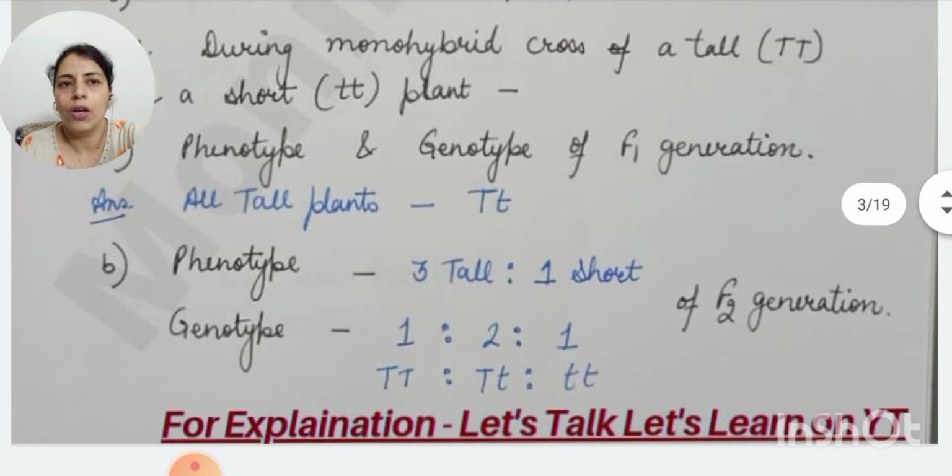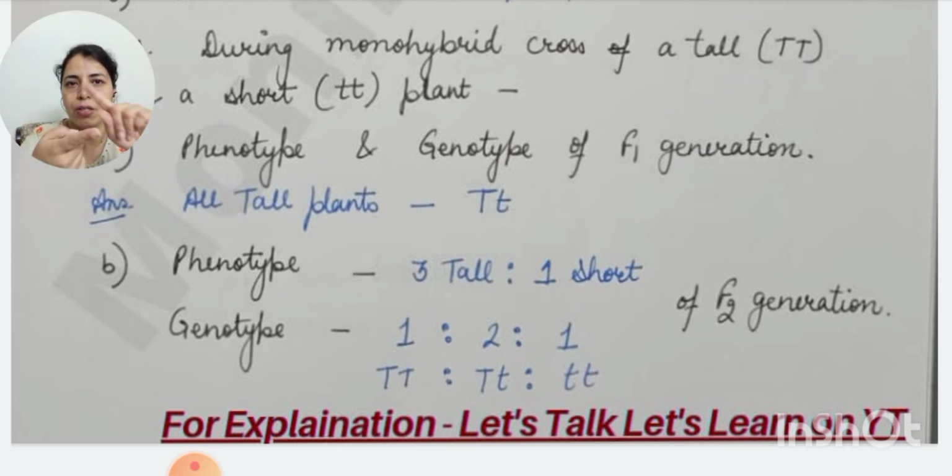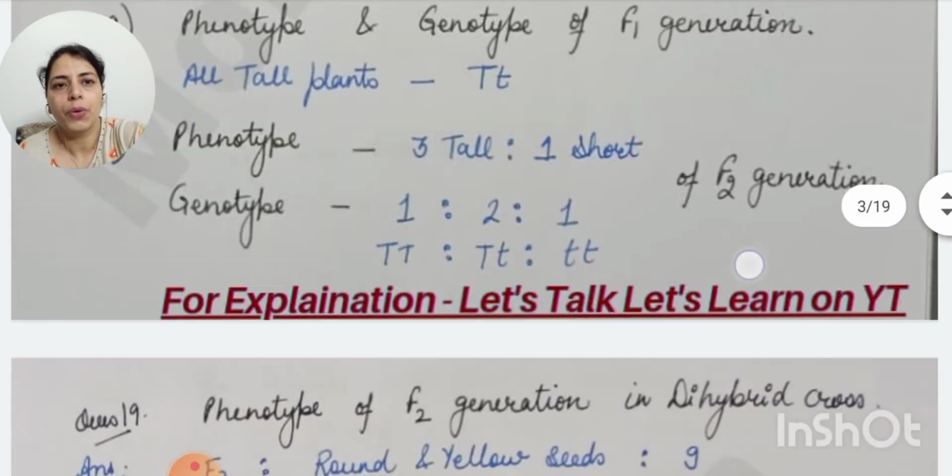Now all tall plants, this is the F1 generation, and about the F2 generation the question may be asked. So in the F2 generation, when F1 generation plants capital T small t are crossed with each other, then the phenotype will be 3 tall and 1 short, and the genotype will be 1:2:1. That is, capital T capital T chances 1, capital T small t chances 2 and small t small t chances 1 out of the 4 total chances. So phenotype means the appearance, how the plants will be appearing externally, and genotype means the combination of genes inside the cells or inside the nucleus.